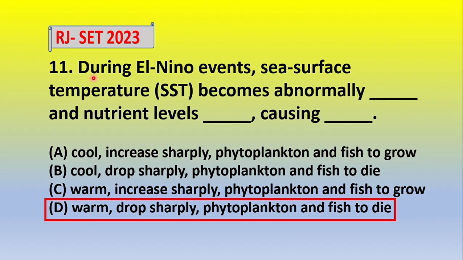During El Nino events, sea surface temperature becomes abnormally warm and nutrient level drops sharply, causing the phytoplankton and fish to die. During El Nino, temperature will increase, and if temperature is higher, then nutrient level will be low. And if nutrient is low, then phytoplankton and fish will die due to low nutrient.